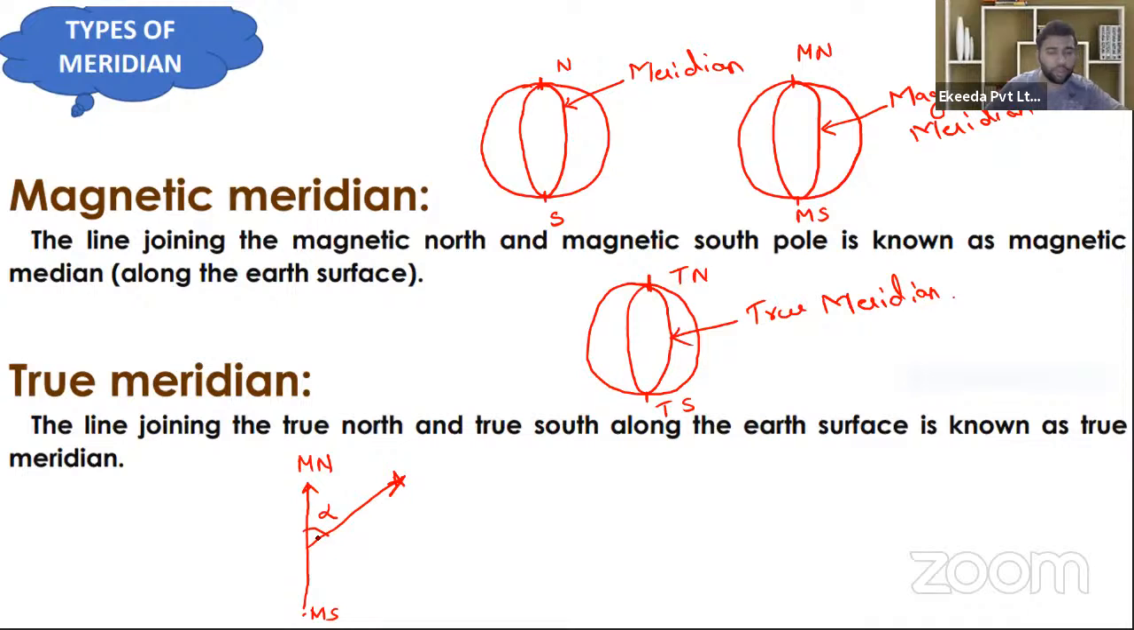Now will that alpha be constant for all the days? Yes, just tell me, will that alpha be constant for all the days? If the earth is continuously rotating or revolving, will that alpha be constant for this object? Yes, just tell me.